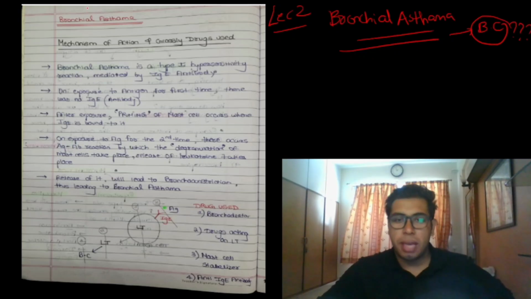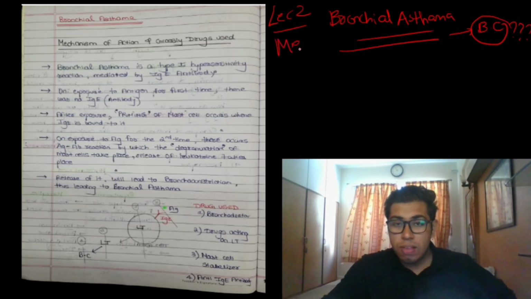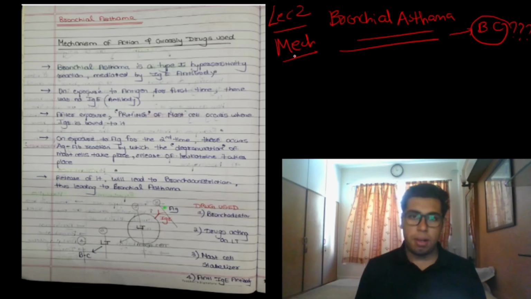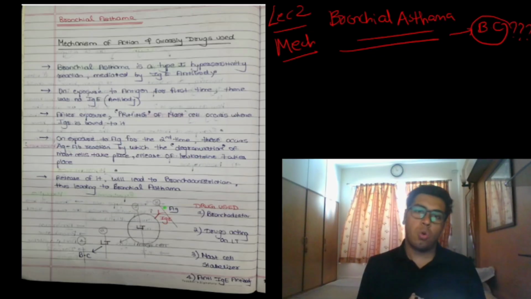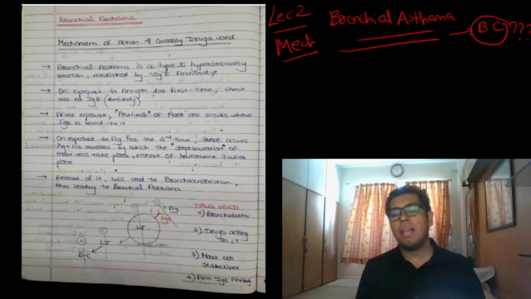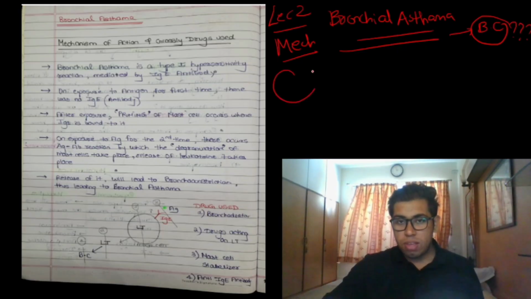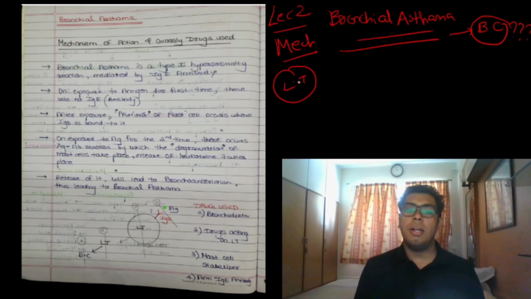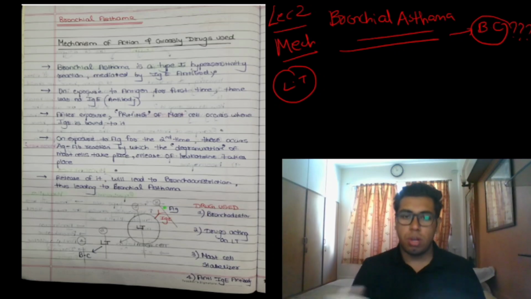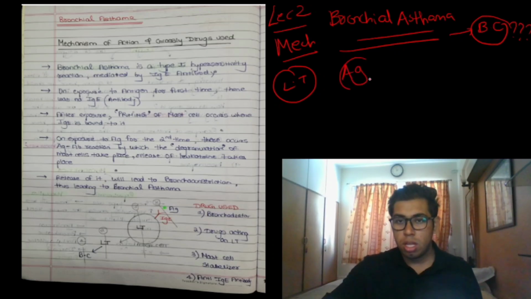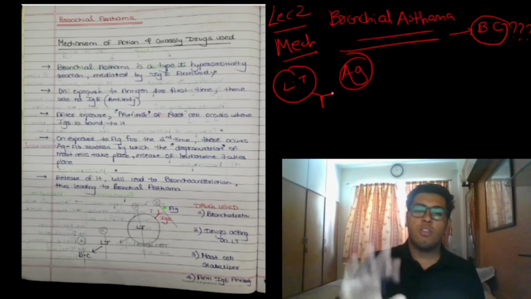So we are going to understand the mechanism. See, in our body there is a mast cell. In the mast cell there is the presence of histamine and leukotriene. But today our main focus will be leukotriene. So there is a mast cell with leukotriene present in it, and on exposure to the antigen, there is priming of the mast cell. Now it's going too fast.